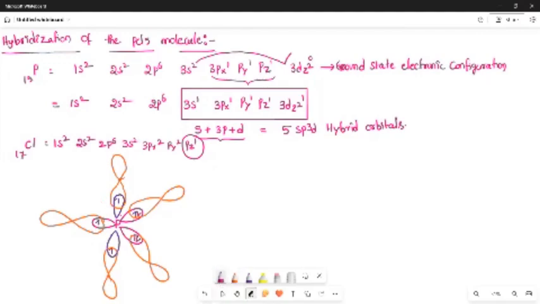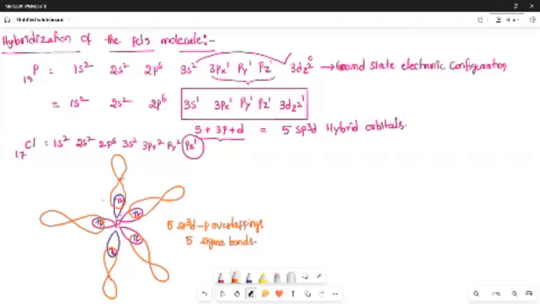So this is the electron carried by the chlorine. So total 5 sp3d-p overlappings. Hence 5 sigma bonds.